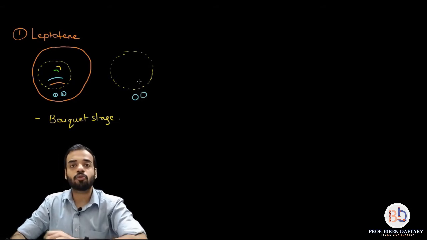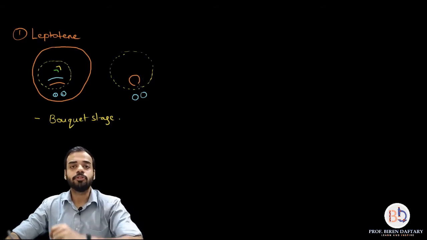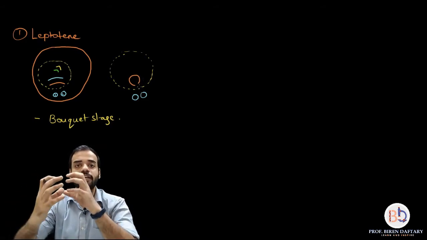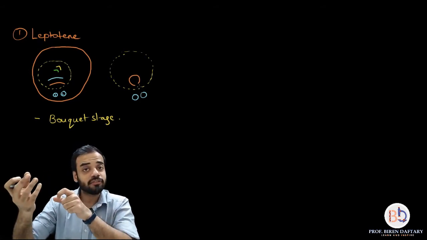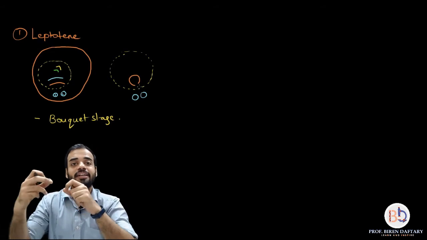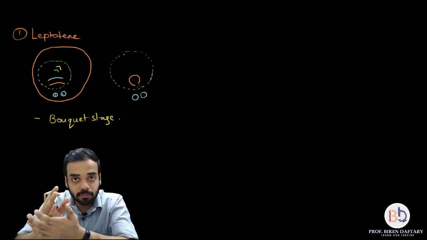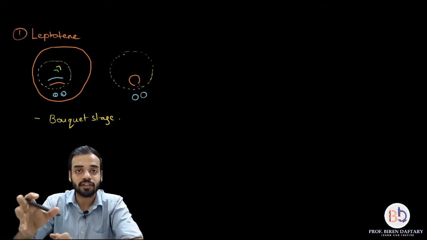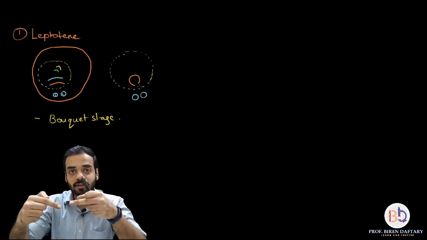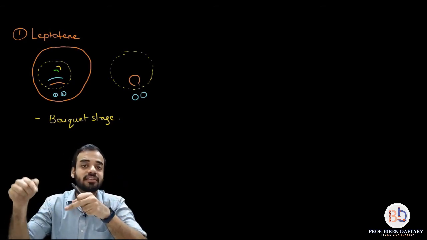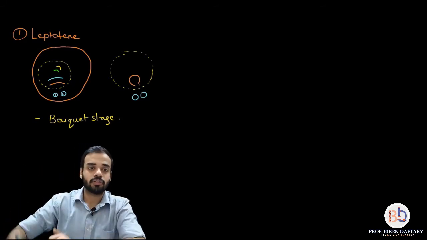Now when I am drawing the chromosome, it appears like a bouquet. Do you see this? It is folding up, and both the ends of the chromosome are facing the end which is near to the centrosome, and it forms a bouquet like structure. That is why this is also called the bouquet stage. Please remember, the bouquet stage is present in leptotene, where the thin thread like chromosomes, their ends curl up and point towards the area which is closer to the centrosome. Is this clear? That is the bouquet stage.